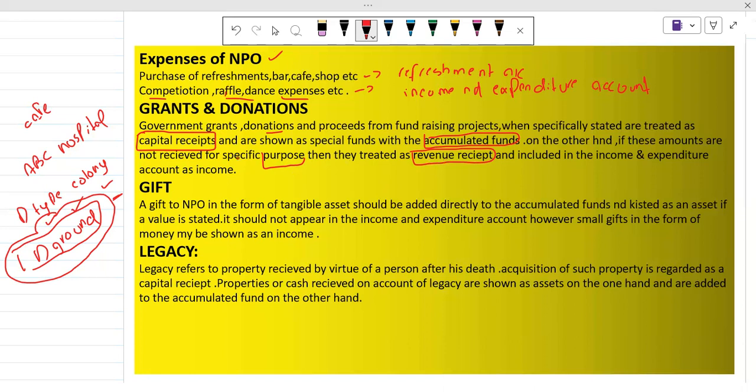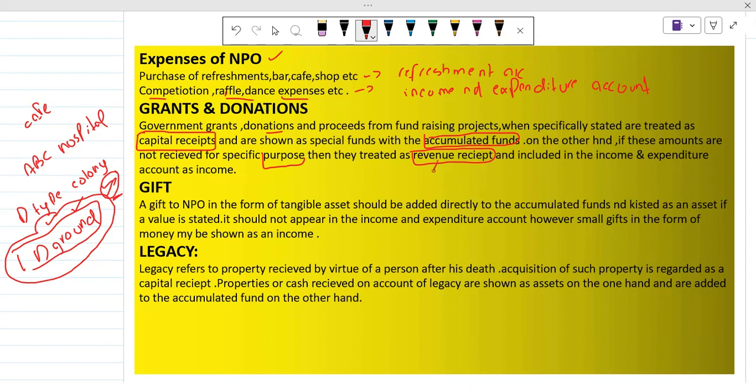But if they have a purpose, if they have a project, and they are getting grants and donations from businesses and the government, and they are going to use those grants specifically for constructing another branch of ABC hospital in the ground, we will treat that receipt as capital. Okay, and included in the income and expenditure account as income.